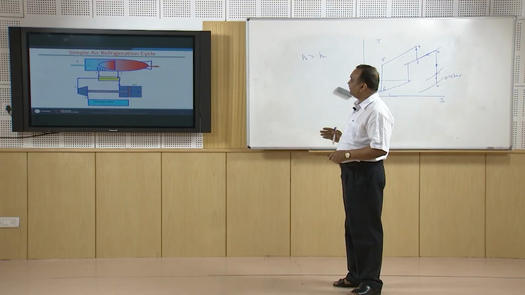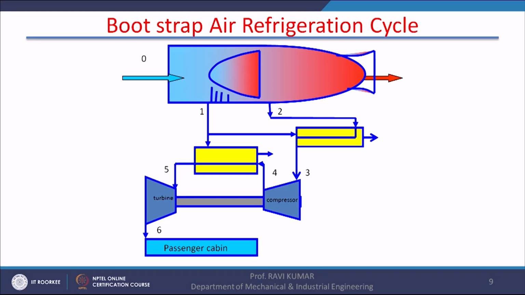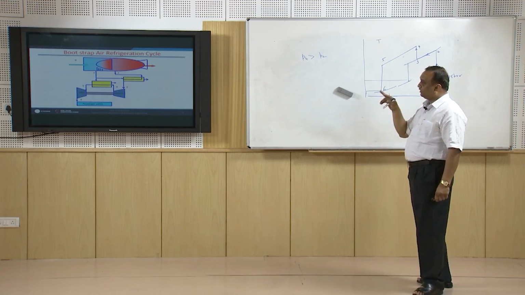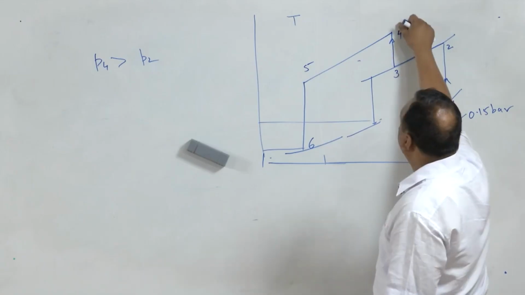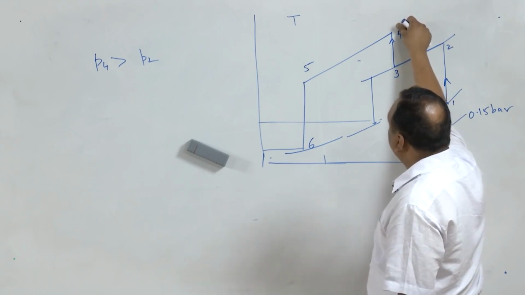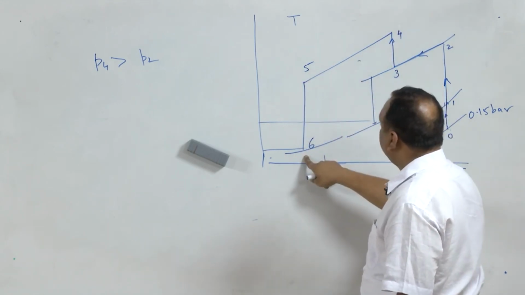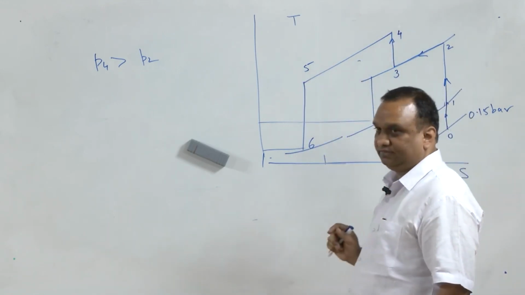So, the fan can be eliminated, and instead of the power of the expander going to the fan, it goes to the compressor. So, the compressor is driven by the expander or turbine, and this compressor gives the additional pressure rise in the air, which results in lower temperature after expansion at state 6.